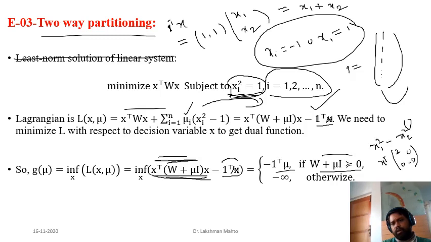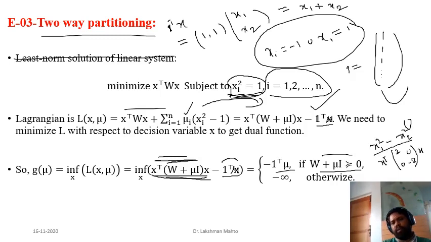So it is not positive semi-definite. You can easily see that the coefficient matrix is indefinite in nature. It is neither positive semi-definite nor negative semi-definite. So that's why this function is unbounded below.